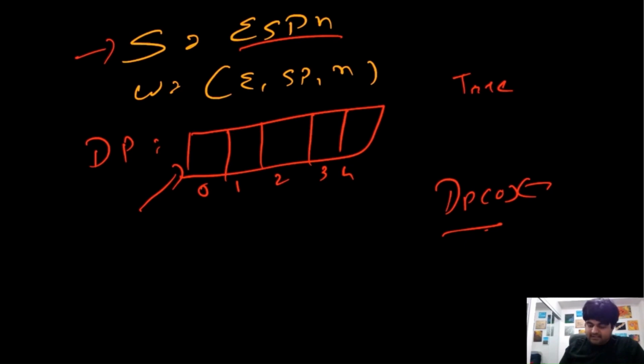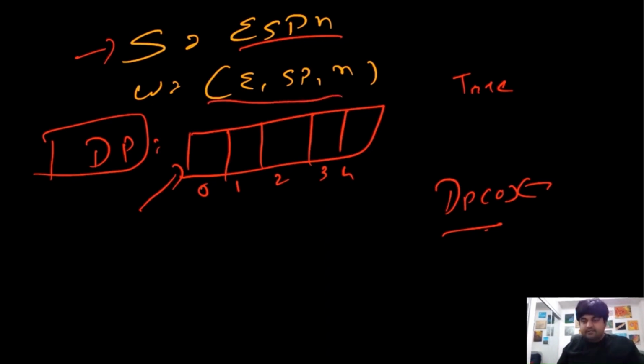This is what this DP is representing: at every single location, whether the value of that length of the character is present in this word dictionary or not. So DP of 0, we know that that's an empty string, and if it is an empty string, we can determine the value as true.